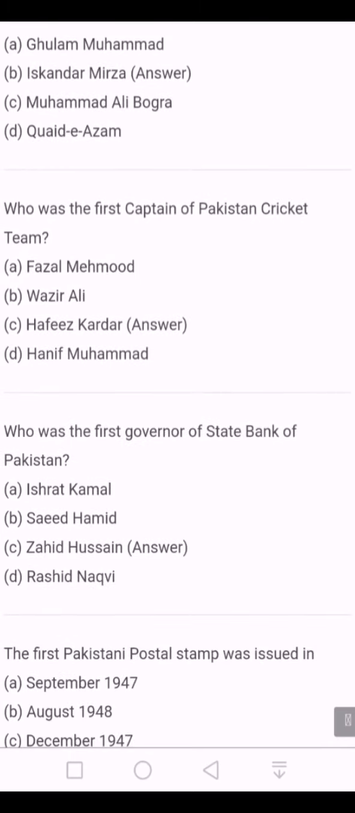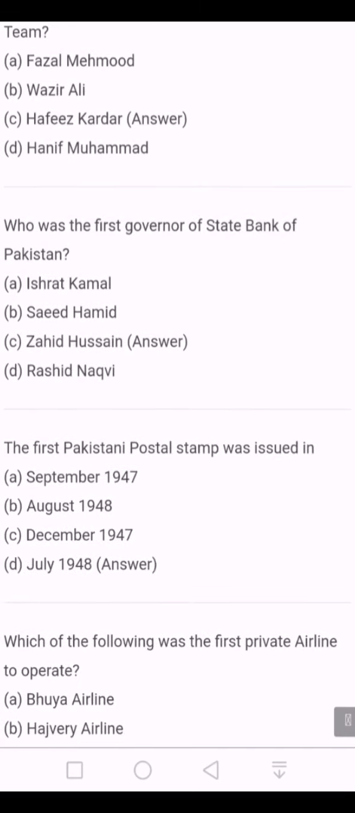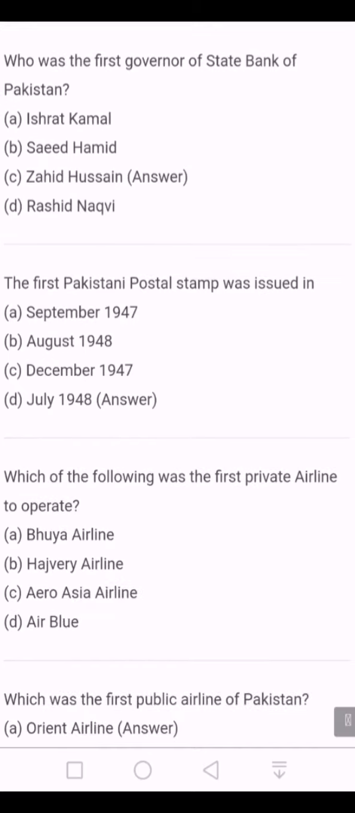Question number 20 is, who was the first governor of State Bank of Pakistan, and the correct answer is Zahid Hussain. Question number 21 is, the first Pakistani postal stamp was issued in, and the correct answer is July 1948.